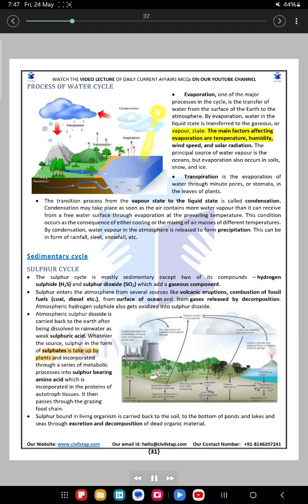The main factors affecting evaporation are temperature, humidity, wind speed, and solar radiation. The principal source of water vapor is the oceans, but evaporation also occurs in soils, snow, and ice. Transpiration is the evaporation of water through minute pores, or stomata, in the leaves of plants.